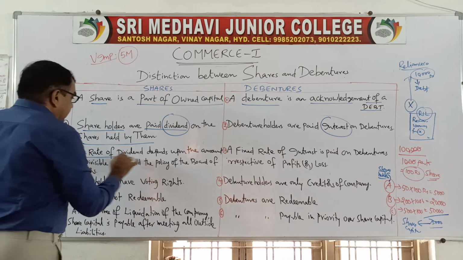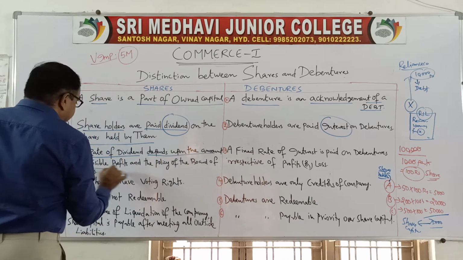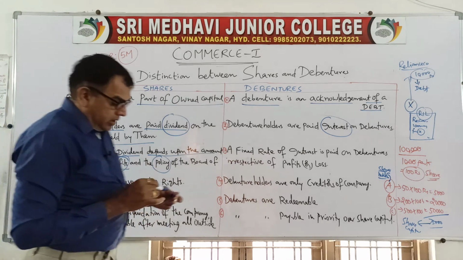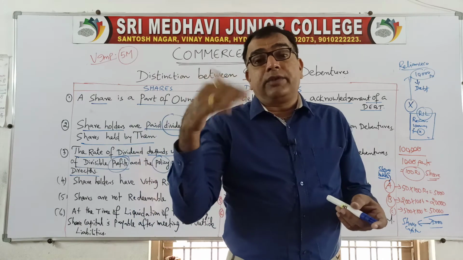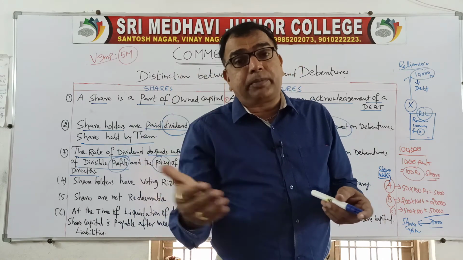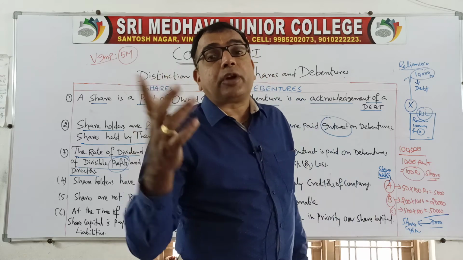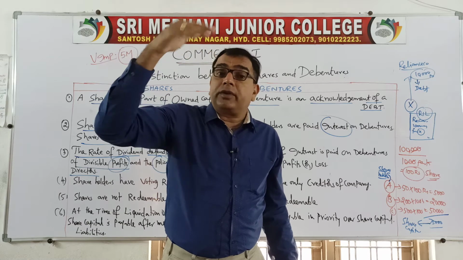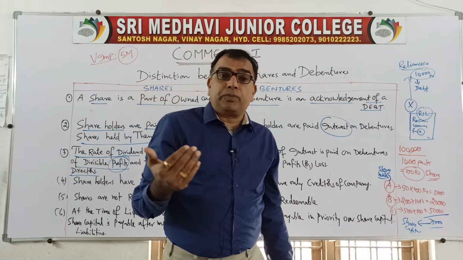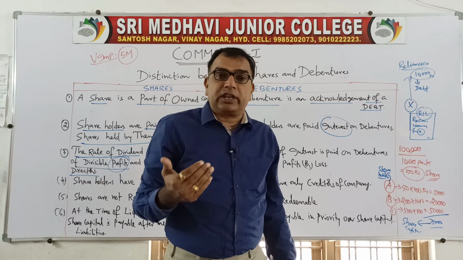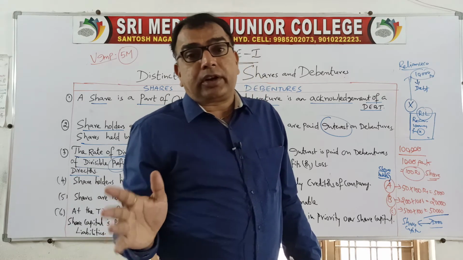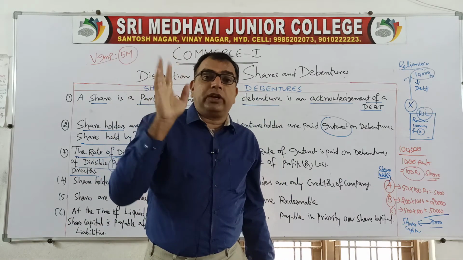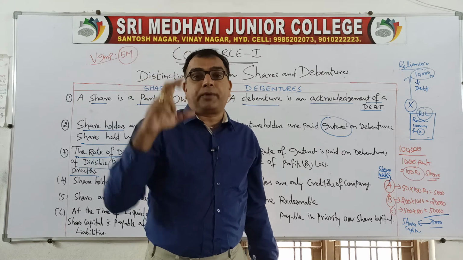The rate of dividend depends upon the amount of divisible profits and policy of the board of directors. Yes, the other day I told you. What dividend is to be given, whether it is 5% or 10% or 8%, depends upon the profits. If the company earns higher profits, rate of dividend will be more. If the company earns low profits, low rate of dividend is declared. If company earns no profit, you won't get anything. So, the dividend payable to the shareholders depends upon the volume of profits.